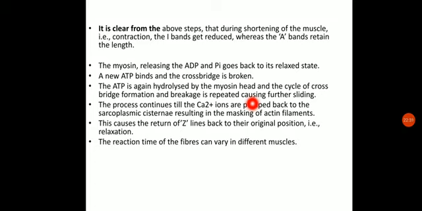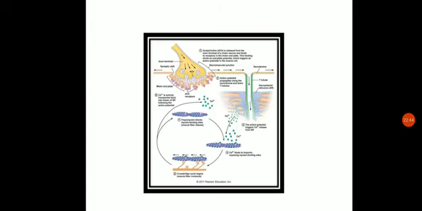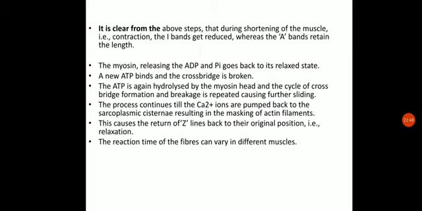So when the cross bridge is there, the ATP is not attached. When the cross bridge is not there, ATP is attached. So once the ATP again gets hydrolyzed, after hydrolysis the myosin protein will get more energized, and hence will be responsible for formation of the cross bridge again, and this cycle will be continuously repeated, and hence this will be responsible for the continuous contraction and relaxation of the muscles.